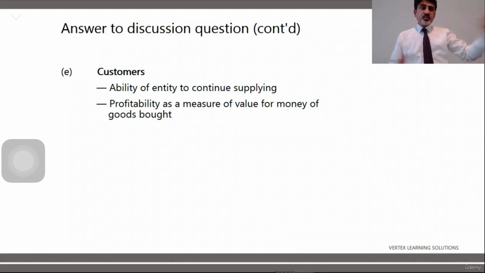The factory wants to see my capacity, if I would be able to supply them continuously or not, because if I stop the supply or if I'm not capable of supplying the raw material, their operations, their activities will stop. So therefore the customers, they always want to see your capacity, that will you be able to supply the goods on time or not. And profitability as a measurement of value for money of goods bought, and they want to see how much profitability is there and what is the value for the cash or money which they agree with you.